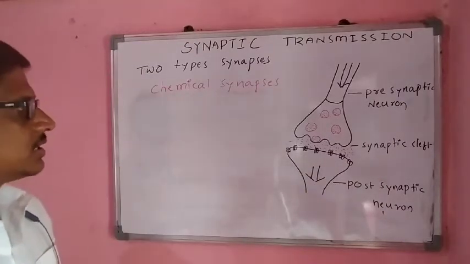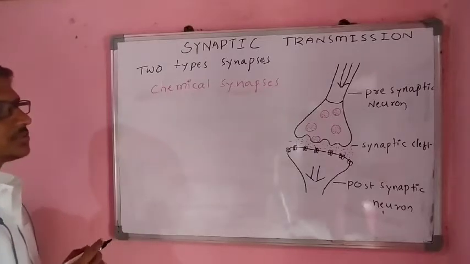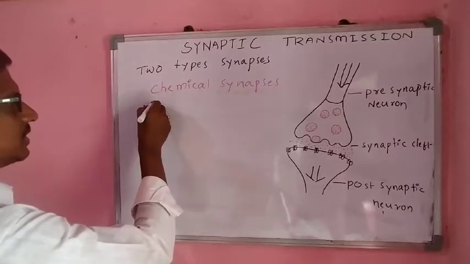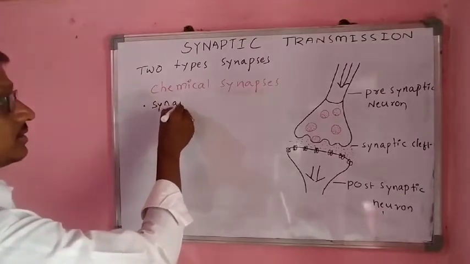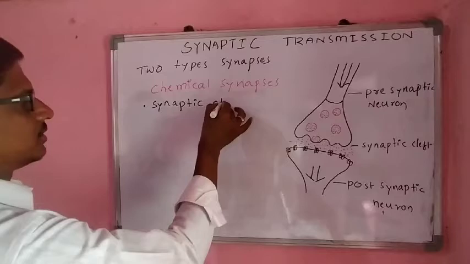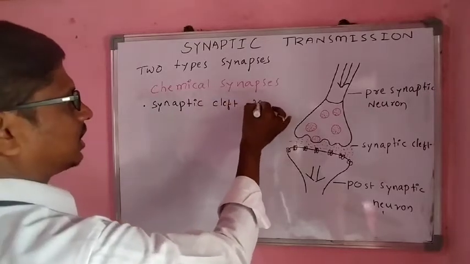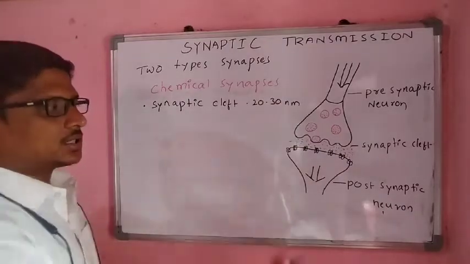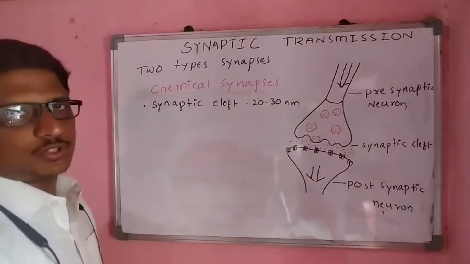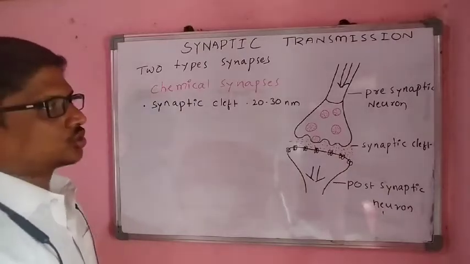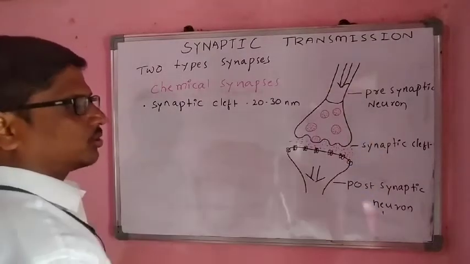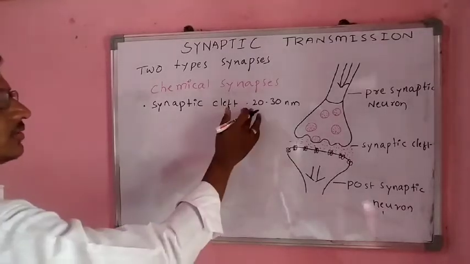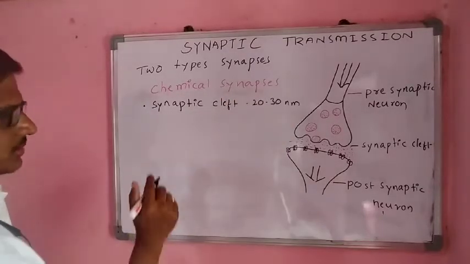In chemical synapses, compared to the electrical synapses, the synaptic cleft is about 20 to 30 nanometers. So the gap between the two neurons is more. The synaptic cleft is 20 to 30 nanometers.